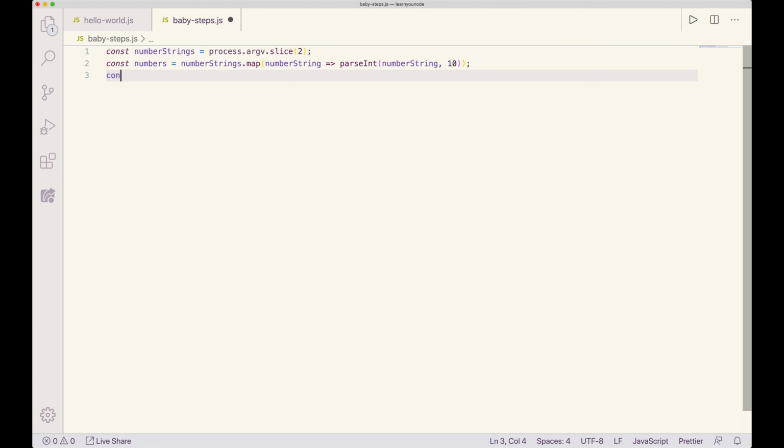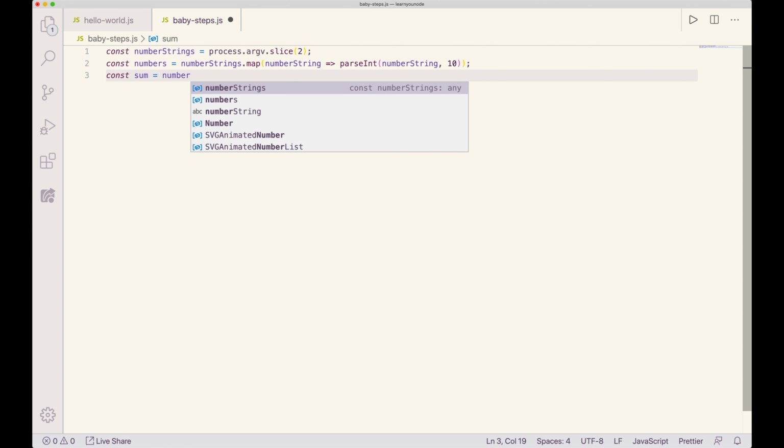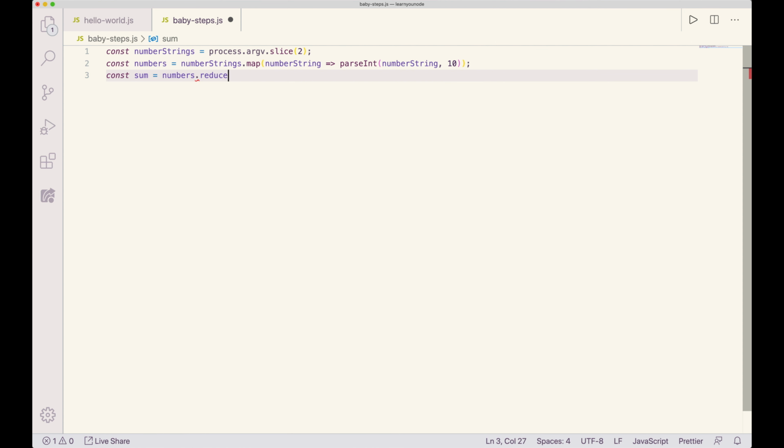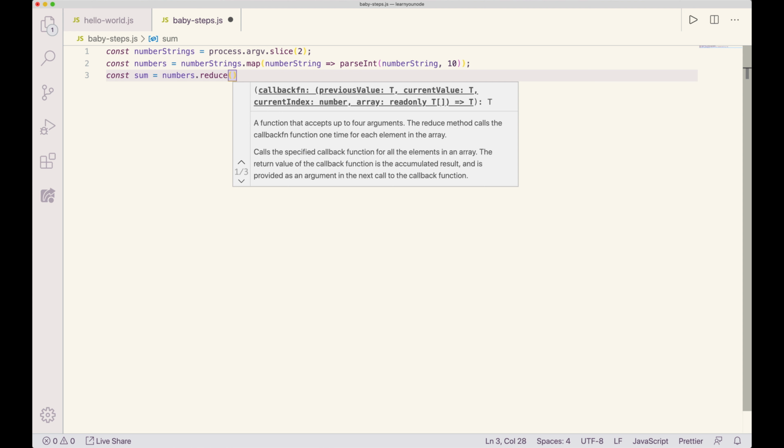I am going to use reduce and just show you how to do it that way. We're going to call this variable sum. We're going to call reduce on the numbers array. Reduce, I think, is fairly confusing to use.